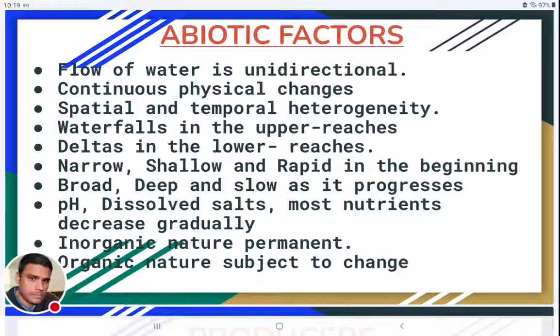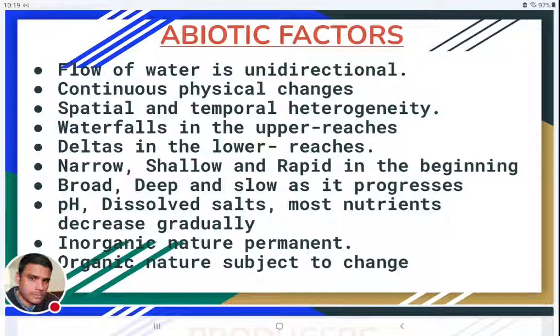If it is a stream, it will meet a bigger river. Streams, in Telugu we can say Vagulu, all join a river. These are sub rivers, we may say in some cases. That is the end of that stream. If the lotic water ecosystem is small, it may be called a creek, brook, or stream. They will meet the river, and the region where they meet the river is the end point.